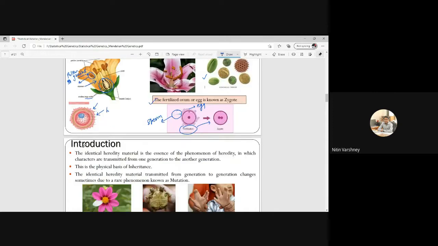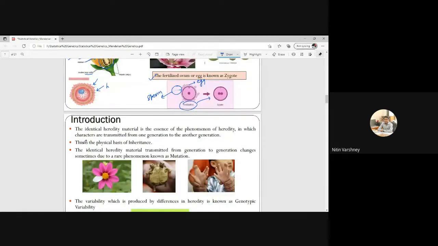Okay, clear? Now we will move to the next. The identical heredity material is the essence of the phenomena of heredity. It means, in heredity we get the genotypes from our parents, and our parents get from our grandparents.